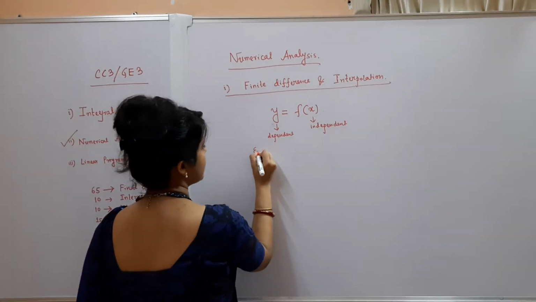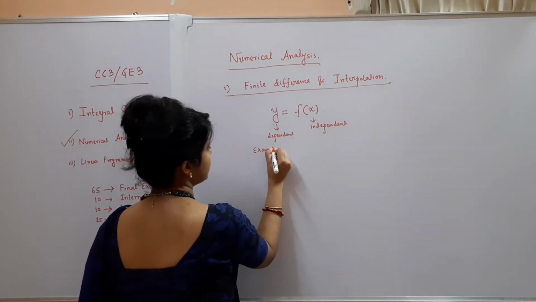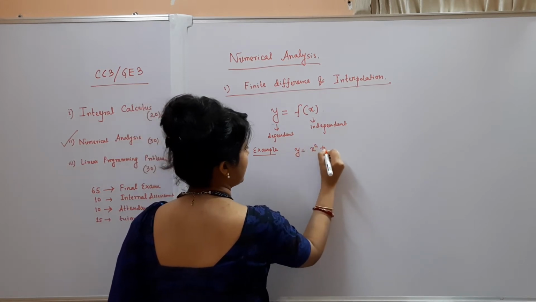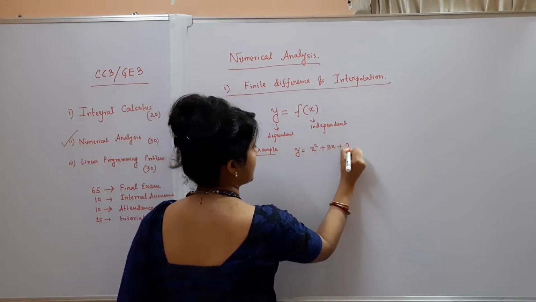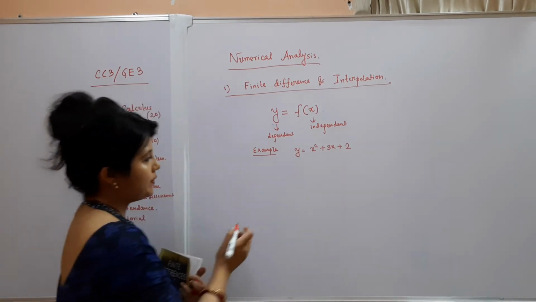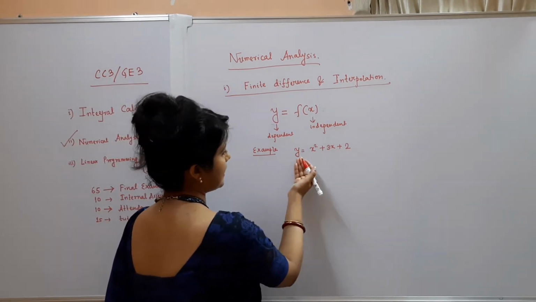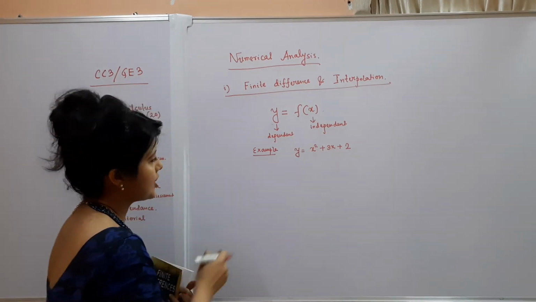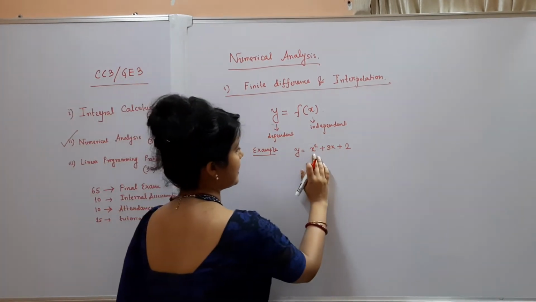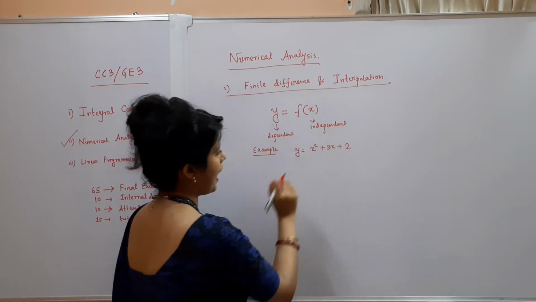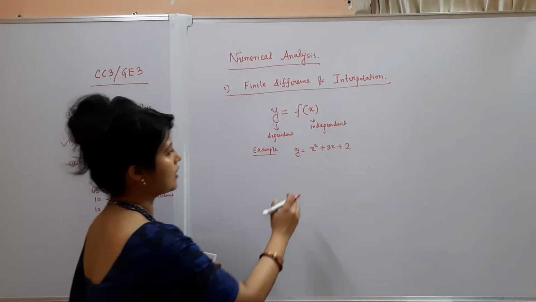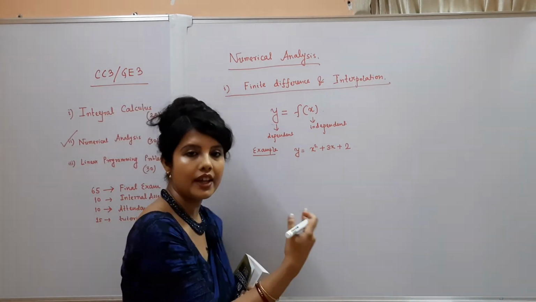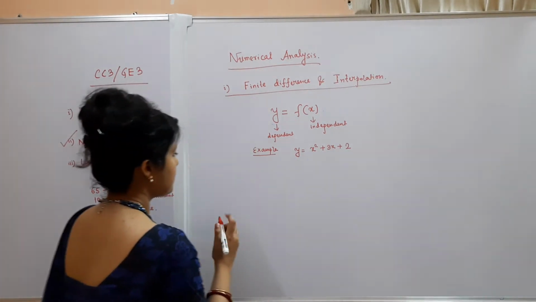So if I consider an example, that is y is equal to x square plus 3x plus 2. So this is an expression in x, and clearly y is a function of x. I am taking just an example of the relation y is equal to f of x, and clearly x is the independent variable and y is dependent on x, because if you substitute the values of x in this relation, then you will get the values of y.